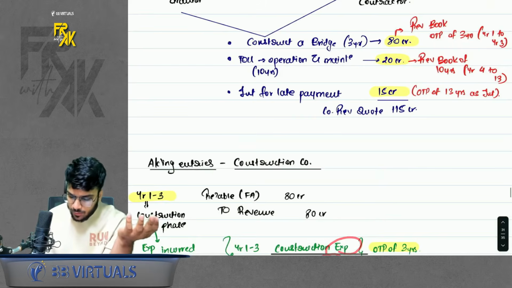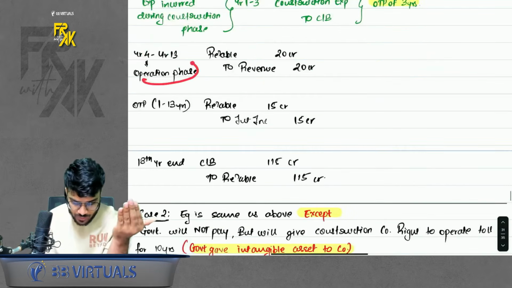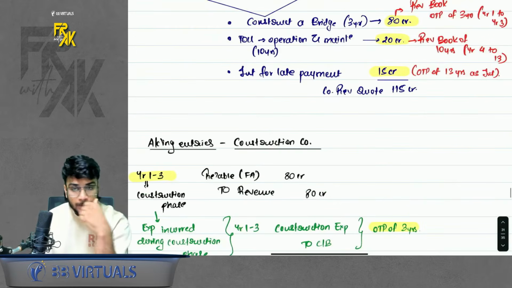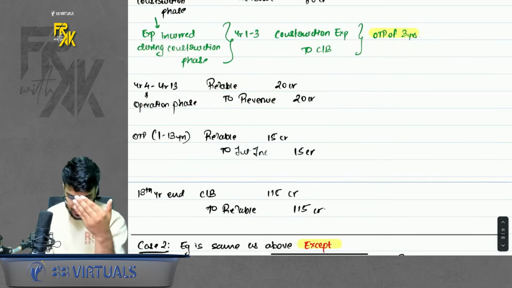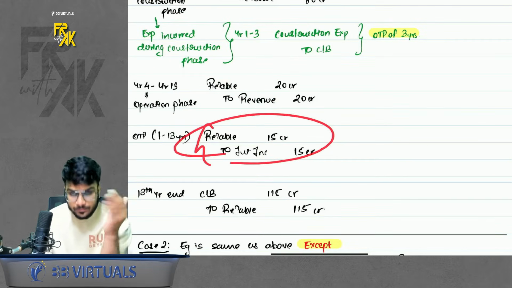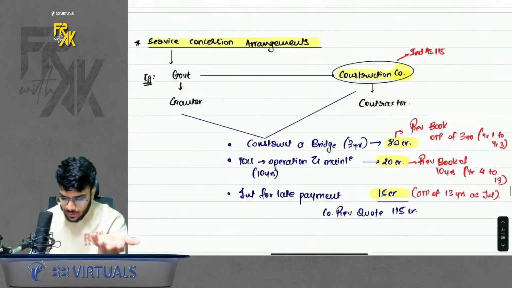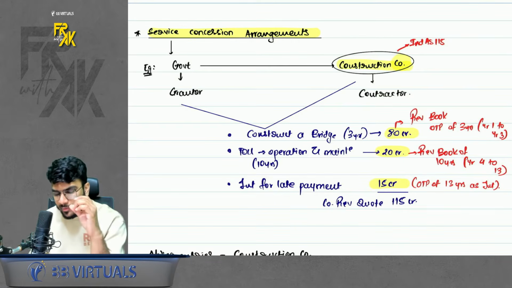Next, whatever you charge for maintaining the toll, you should book in the operation phase. So in the operation phase, book receivable to revenue. This is the maintenance revenue which you are going to earn. Interest for late payment will be booked across the tenure: receivable to interest income. And then at the end, you will receive the money: cash bank to receivable. Simple. So here you are receiving money for three things: construction, maintenance, and, because you are receiving the money late, interest also.